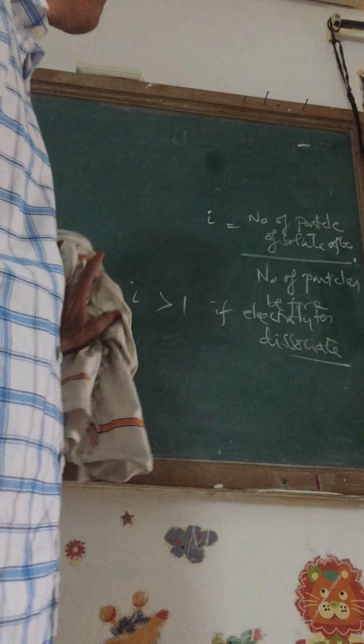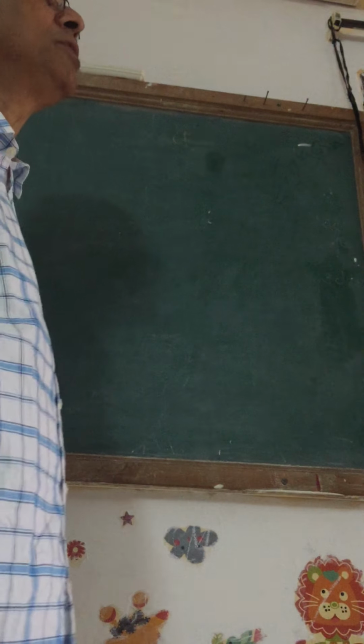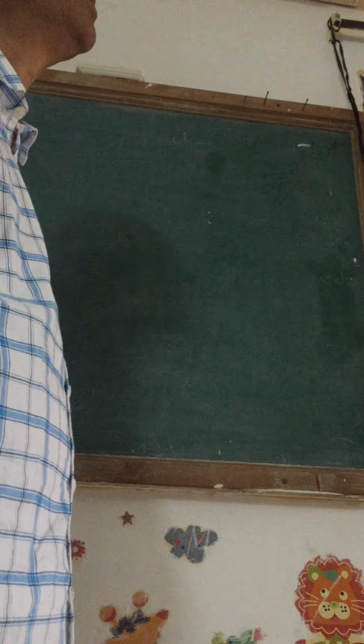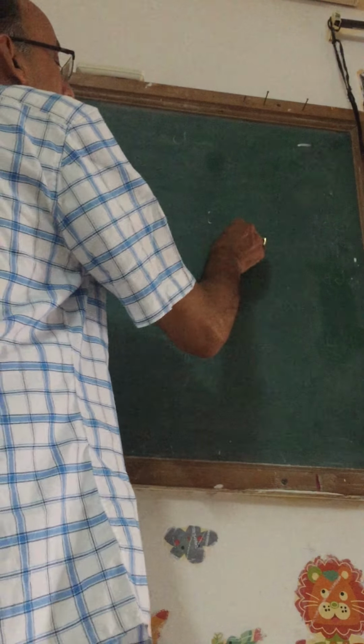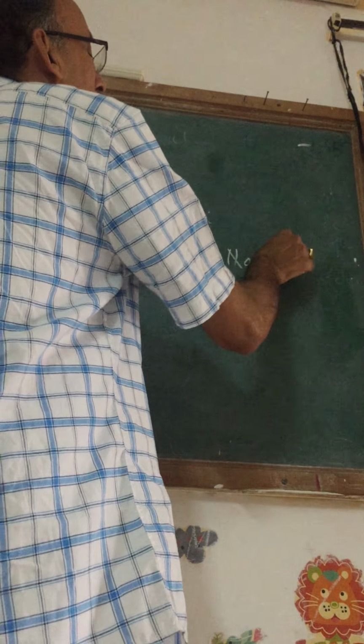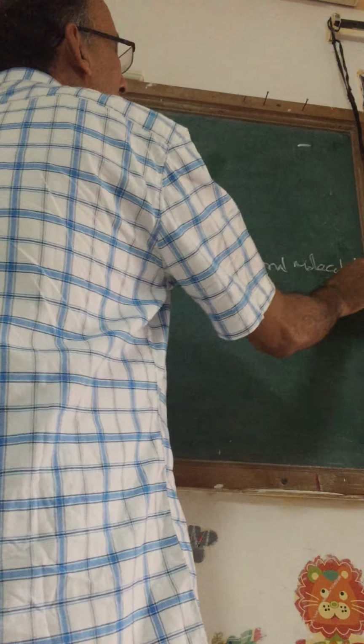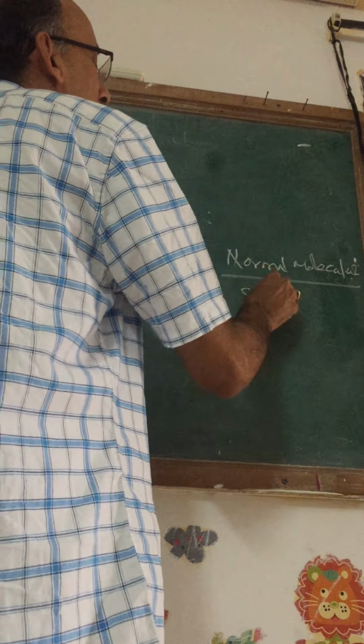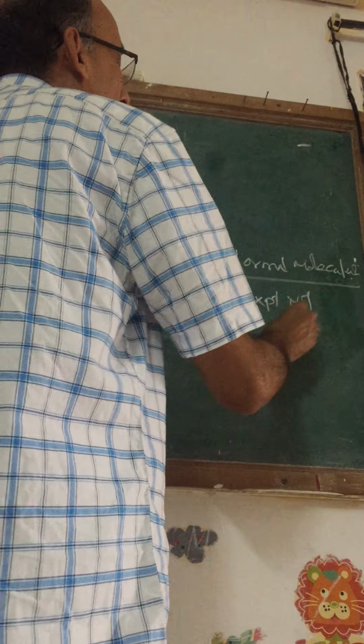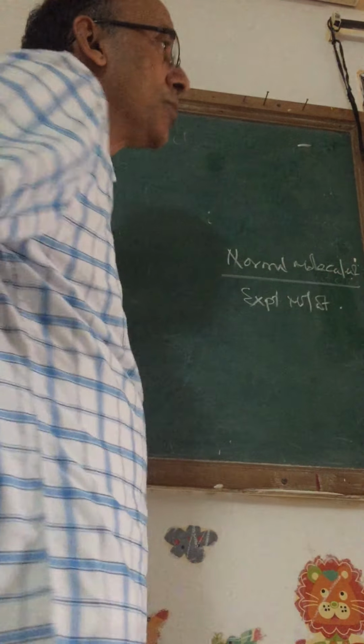What does the van't Hoff factor mean? The number of particles after dissolution divided by the number of particles of solute before dissolution. It is also equal to the normal molecular weight, as you can calculate from the formula, divided by the experimentally determined molecular weight of the solute.